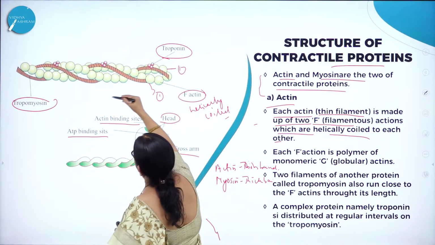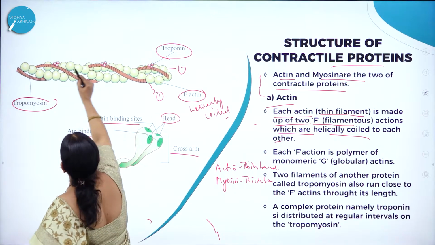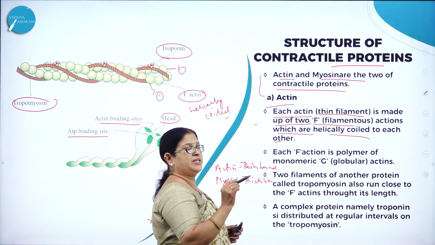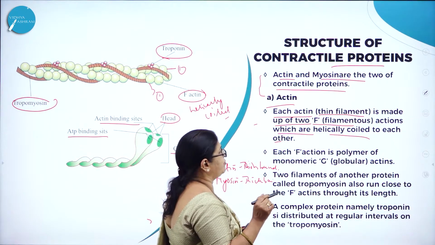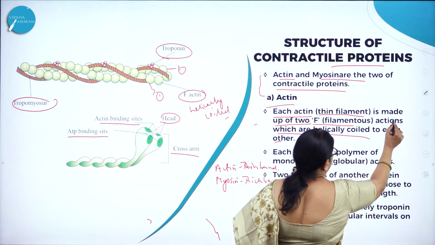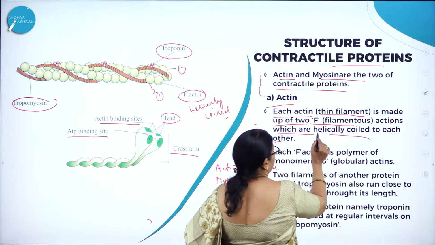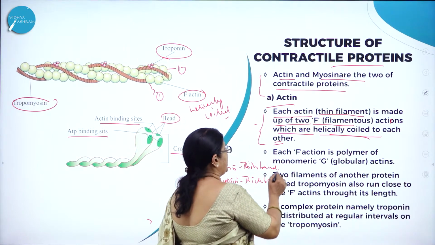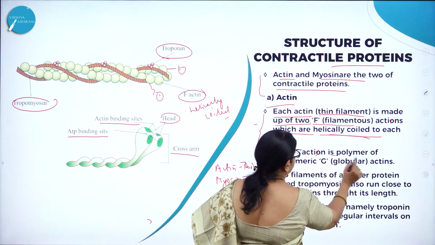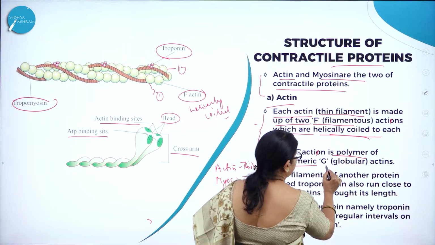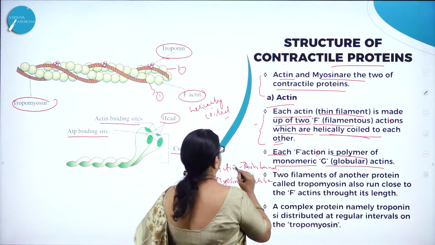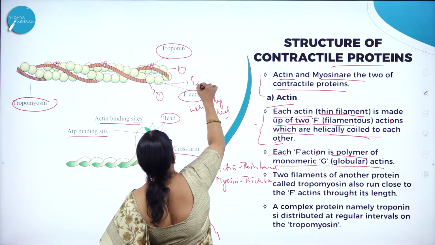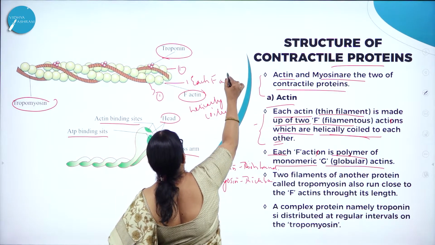You can see they are helically coiled. Here you can see how they are helically coiled. Right. So each actin, that is the thin filament, is made up of two F-actin filaments, which are helically coiled to each other. And each F-actin is a polymer of monomeric G globular actins. So this one is called each F-actin.